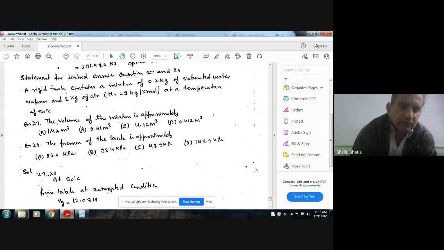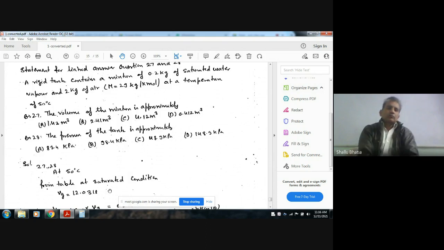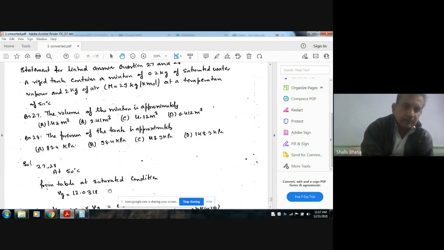The volume of the mixture is approximately A 1.42 meter cube, B 2.41 meter cube, C 4.12 meter cube, D 0.412 meter cube. Question number 28. Pressure of the tank is approximately A 89.4 kPa, B 98.4 kPa, C 48.9 kPa, D 148.9 kPa.